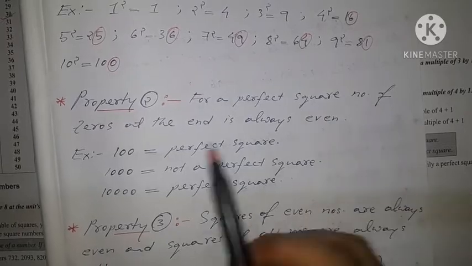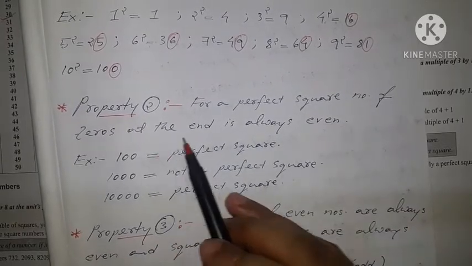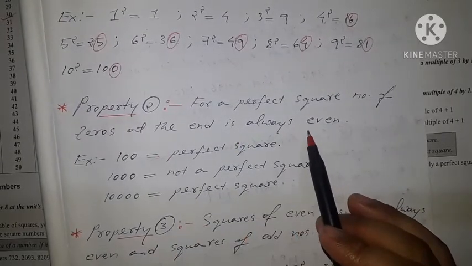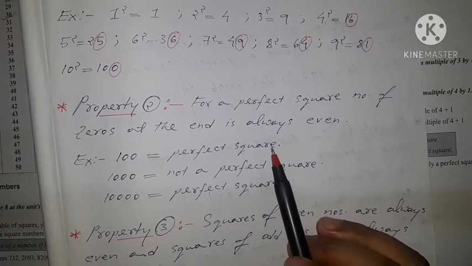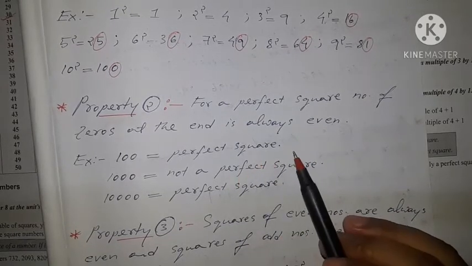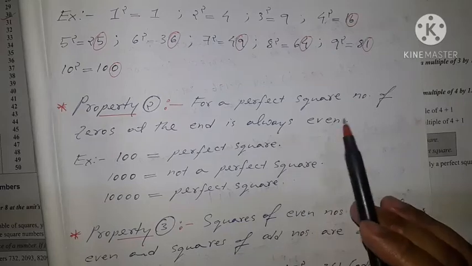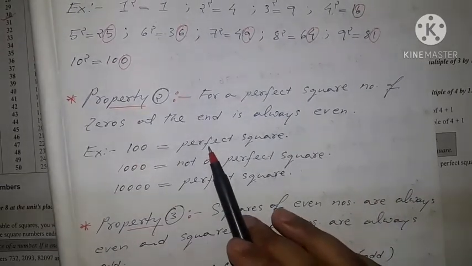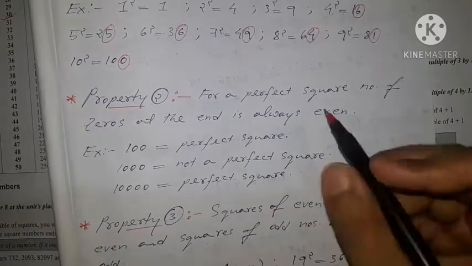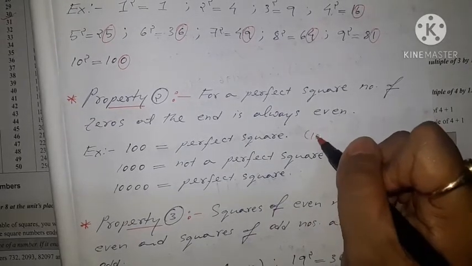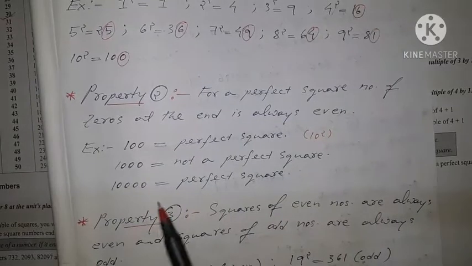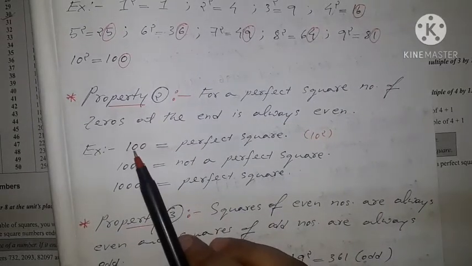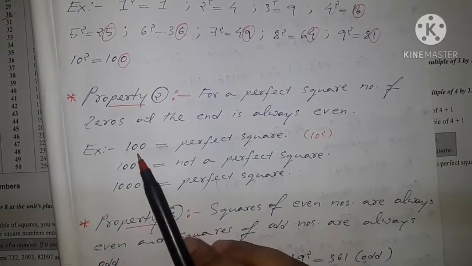For a perfect square, the number of zeros at the end is always even. So if the number is a perfect square, then the number of zeros at the end is always even. Suppose this 100. It is a perfect square. It is the square of 10; 10 square gives us 100. Therefore an even number of zeros are there. As you can see, 2 zeros are there, an even number.